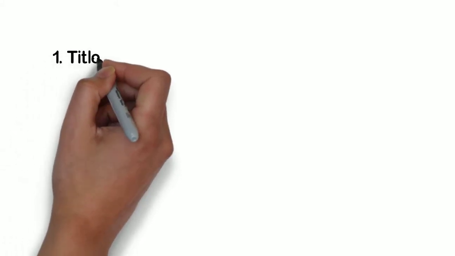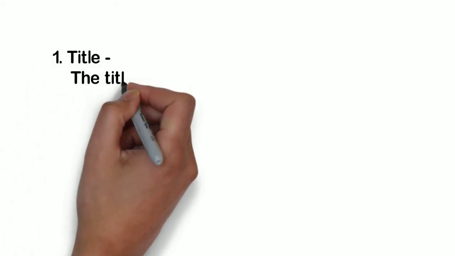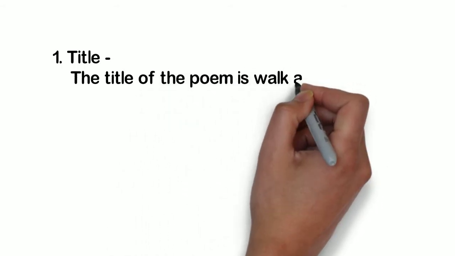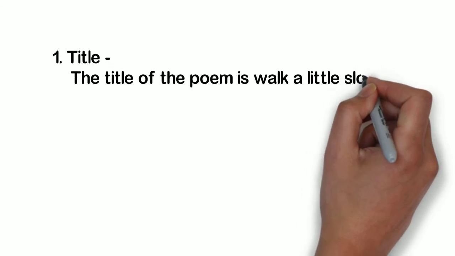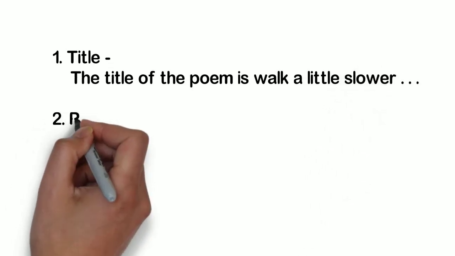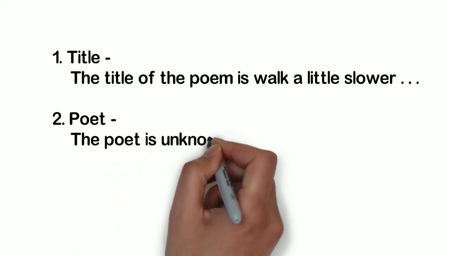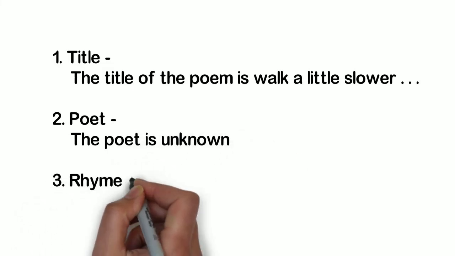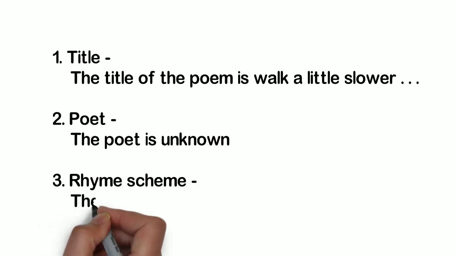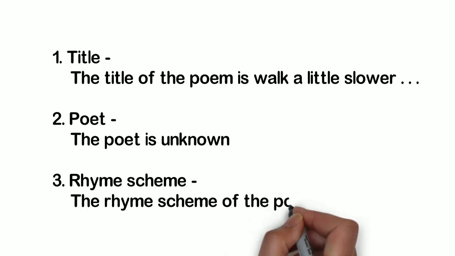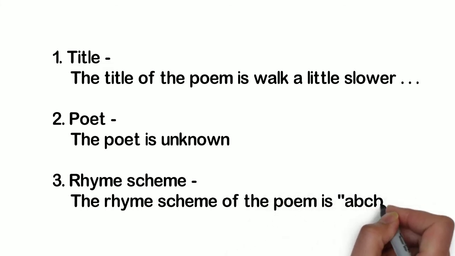Now we will learn the appreciation of the poem. See the first point, title. How to write this? The title of the poem is Walk a Little Slower. Now see the second point, that is poet. We don't know the poet, so the poet is unknown. See the third point, that is rhyme scheme. The rhyme scheme of the poem for all stanzas is A, B, C, B.